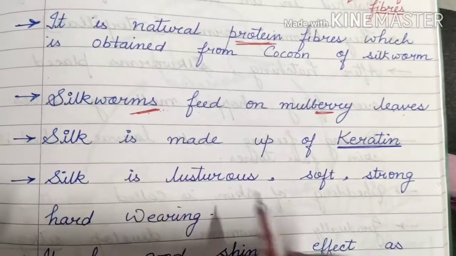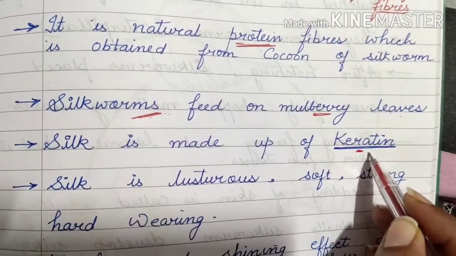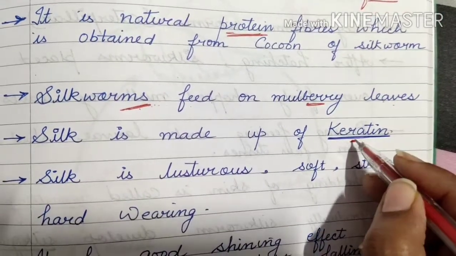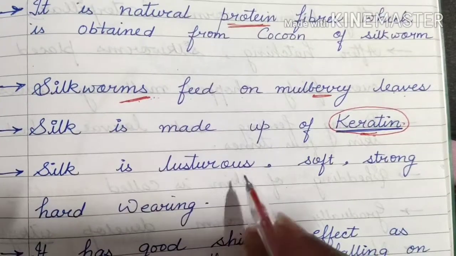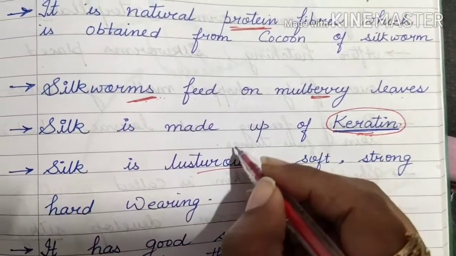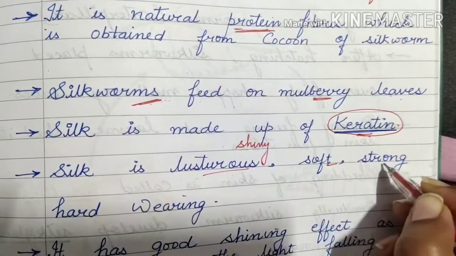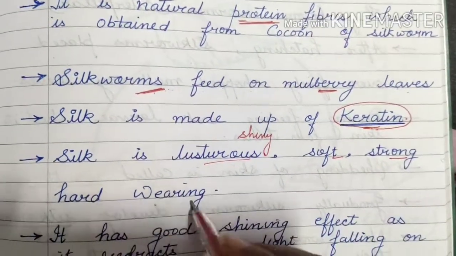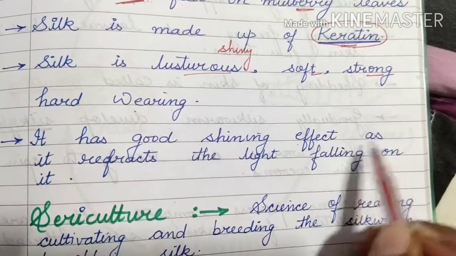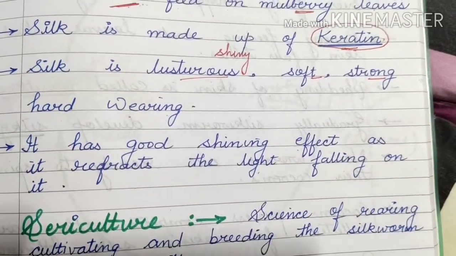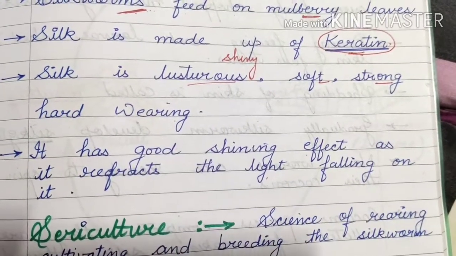Okay. Silk is made up of keratin. Which protein is here? Keratin protein. That is the name of the protein. It is the name of a chemical. Keratin. Okay. Silk is lustrous. Lustrous means shiny, soft or strong, and hard wearing. It has a good shining effect as it reflects the light. When we wear it at night time, when the light falls on it, it shines too much.